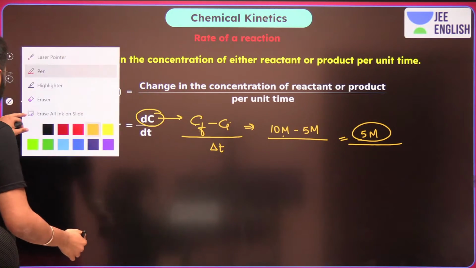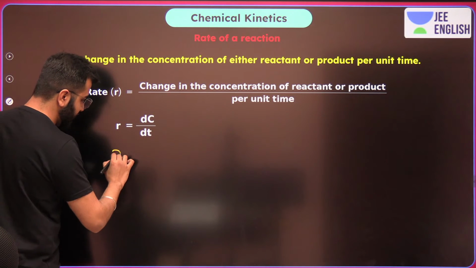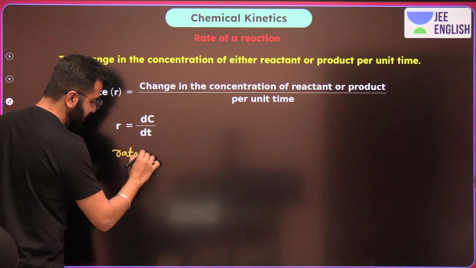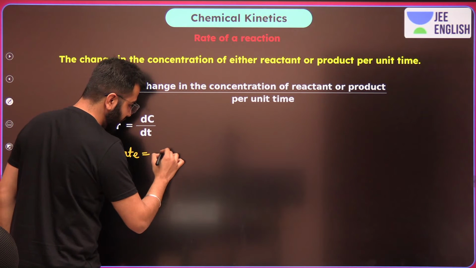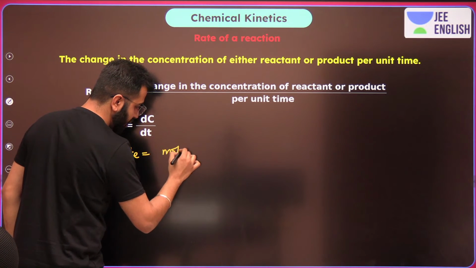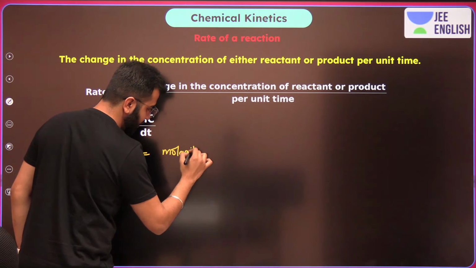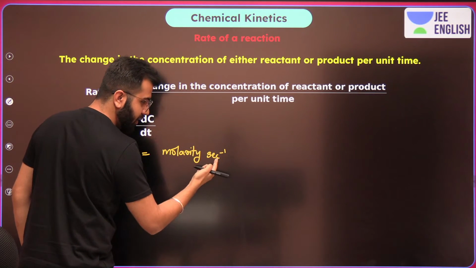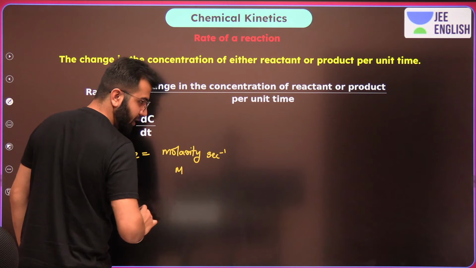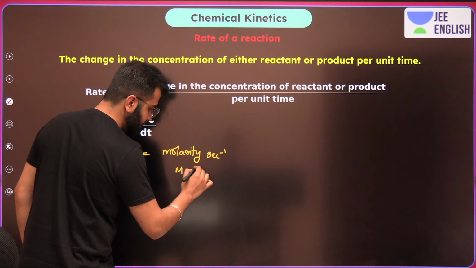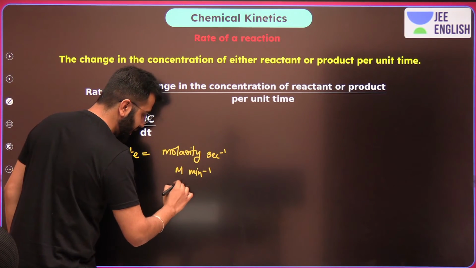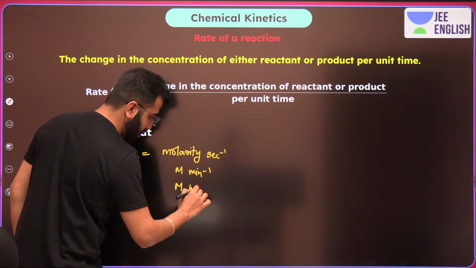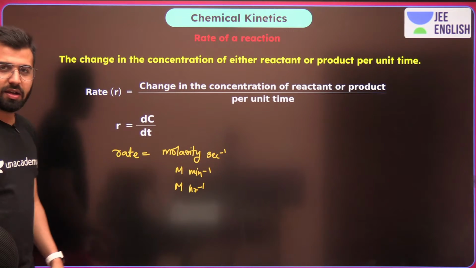Okay, so you should remember, whenever we talk about rate, there is a unit which is molarity second inverse, or molarity minute inverse, molarity hour inverse, something like that.